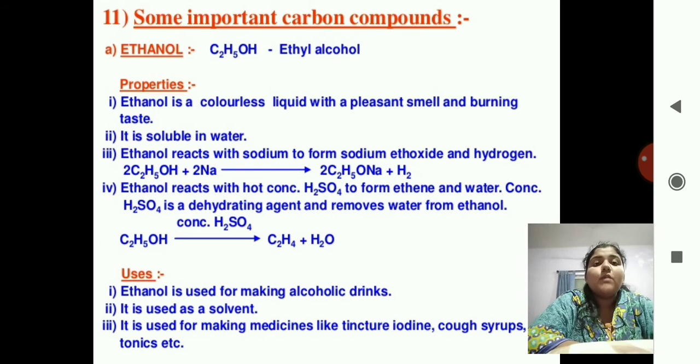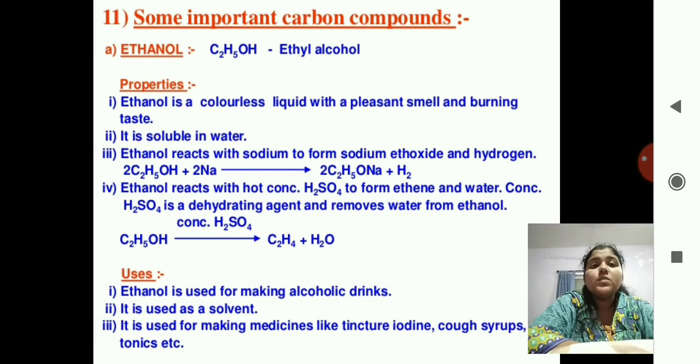Now on the basis of these reactions, two compounds are formed, that is ethanol and ethanoic acid. These are very important in our day-to-day life. Ethanol has the molecular formula C2H5OH. It is known as ethyl alcohol. The properties: ethanol is a colorless liquid with a pleasant smell and burning taste, as it is an alcohol. It is soluble in water.